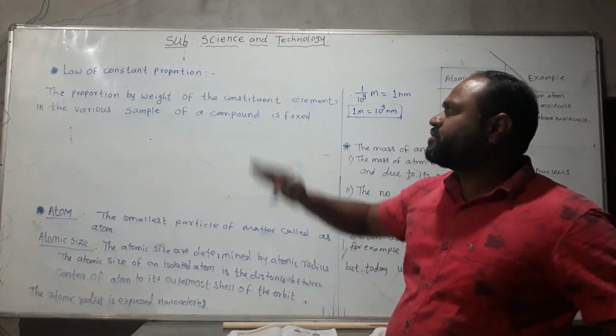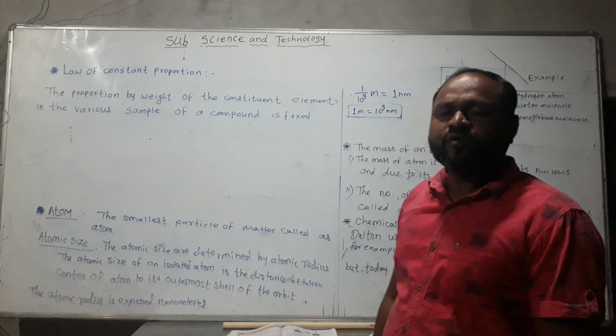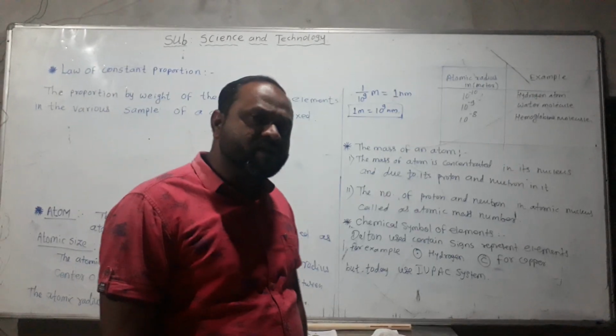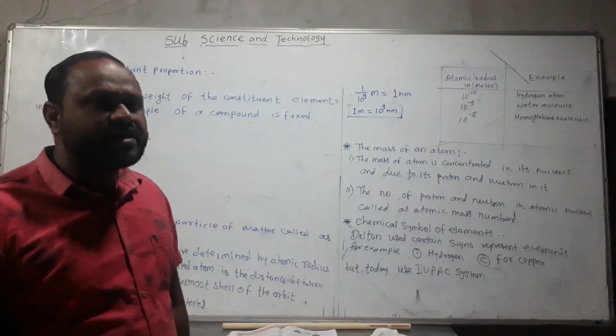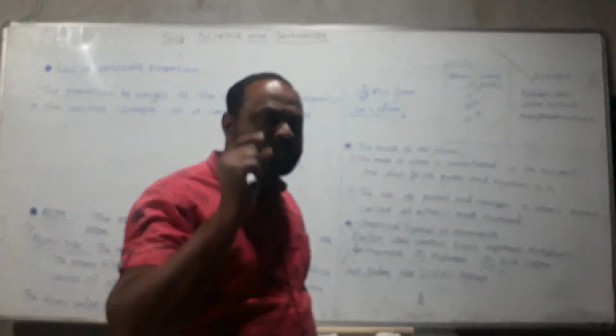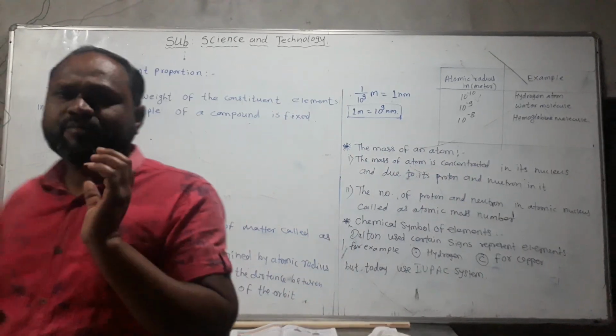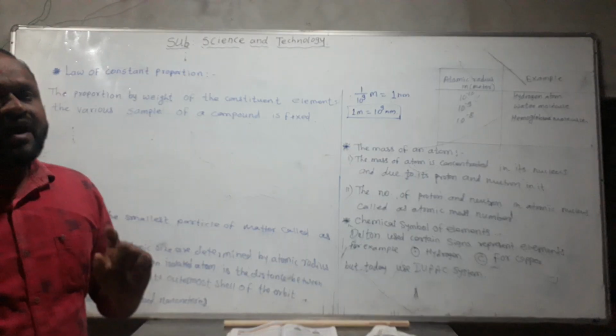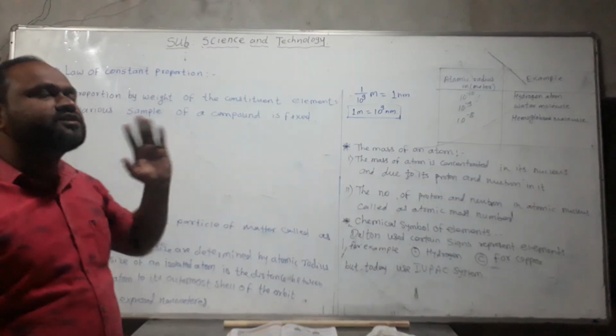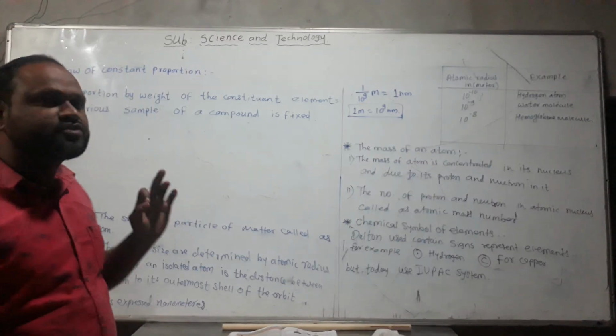Now today we are going to start the topic law of constant proportion. What is meant by law of constant proportion? Different types of compounds are made from different types of atoms chemically combined, and in that compound formation the atoms have fixed proportions. Compounds like H2O, CO2 and CO all have their constituent atoms in a fixed proportion, and hence it is called the law of constant proportion.